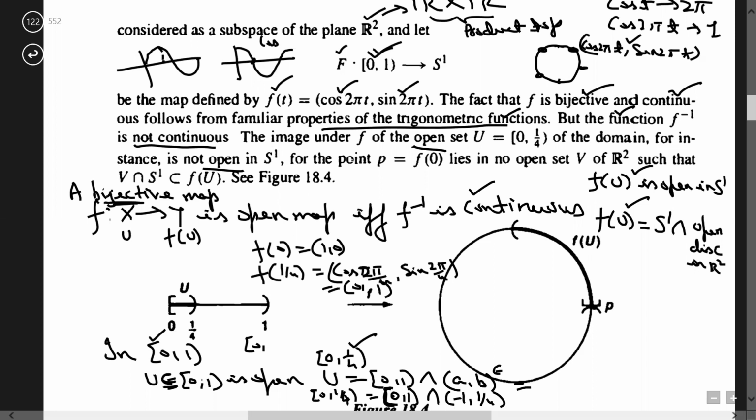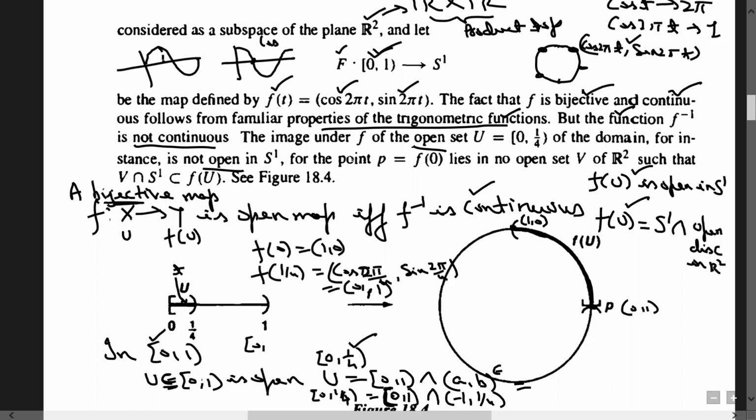(0, 1) is the point here. I mean, (0, 1) is this point, and (1, 0) is this. And if you take any other t, any other real number here, then you will find its image in between this. So you can think in such a way. f of u is this whole region. This point is not included. Because of why?